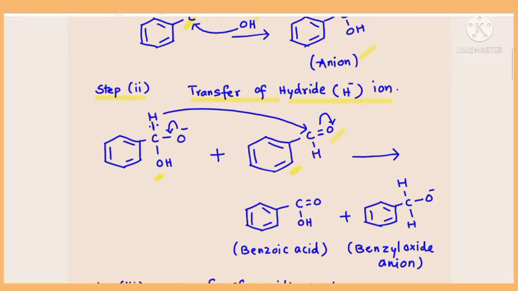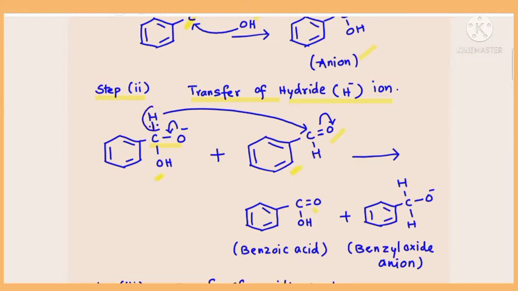So now here, what is the driving force? This electron moves between carbon and oxygen. As a result, you get a double bond here. That's what C double bond O. Okay, right. Now by the time this hydrogen